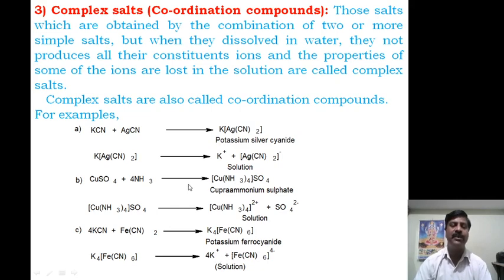We simply say: why is it complex? Because it contains a complex ion. What are complex salts? In one sentence: those salts which contain at least one complex ion are called complex salts or coordination compounds. We can define it like that, and this definition is correct. This is how you have to write it systematically.